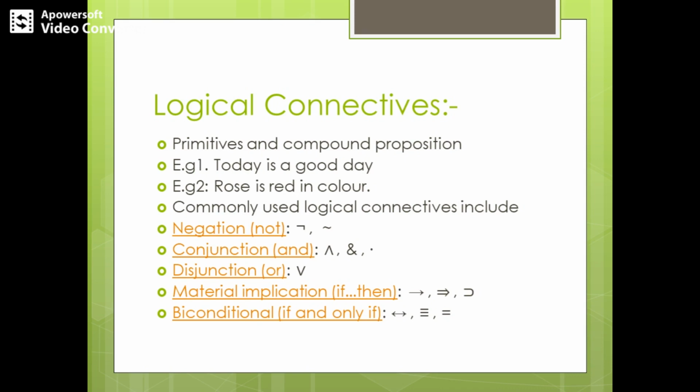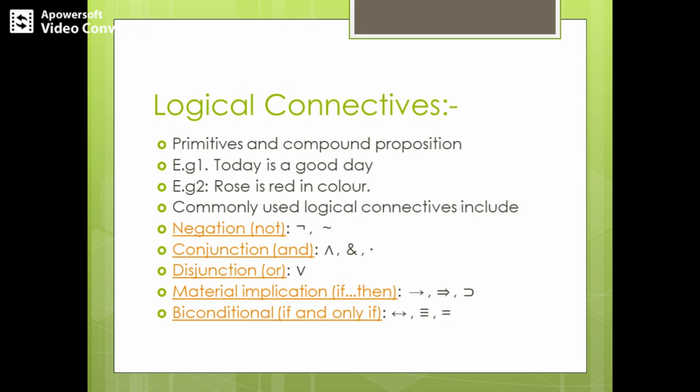Briefly, these are the five connectives we are going to use in this module. The second logical connective is conjunction, that is "and." See the symbol that we are using: an upside-down V, or "and." We can use any one of these. Most probably we use the upside-down V symbol for conjunction.